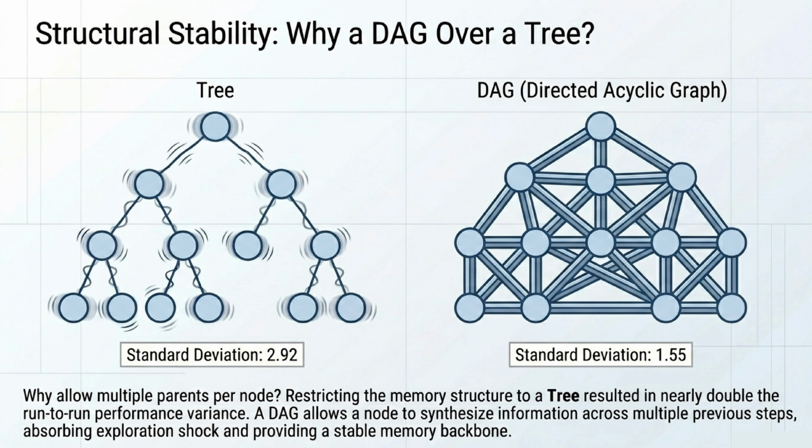You might be wondering, why use a directed acyclic graph instead of a simpler tree structure? The answer is structural stability. When researchers restricted the memory to a tree, it resulted in nearly double the run-to-run performance variance, a standard deviation of 2.92. A DAG, on the other hand, drops that variance to 1.55. By allowing multiple parents per node, the DAG synthesizes information across multiple previous steps, absorbing exploration shock and giving the agent a much more stable memory backbone.